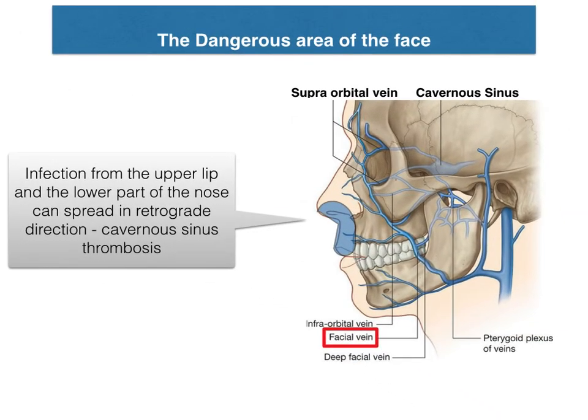The dangerous area of the face. Infection from the upper lip and the lower part of the nose can spread in retrograde direction to the cavernous sinus. So it leads to cavernous sinus thrombosis.